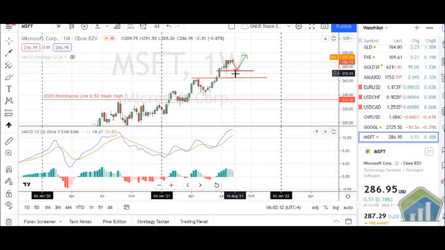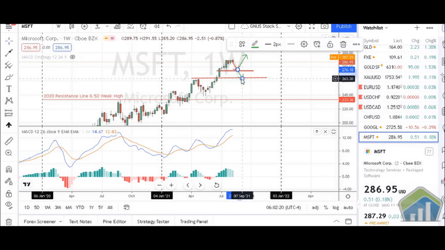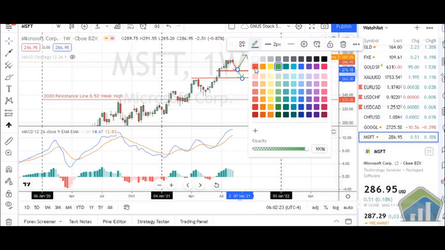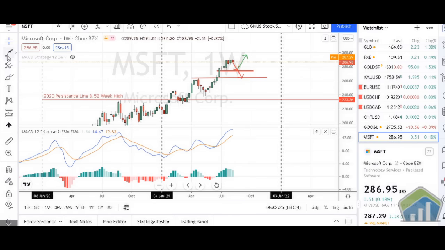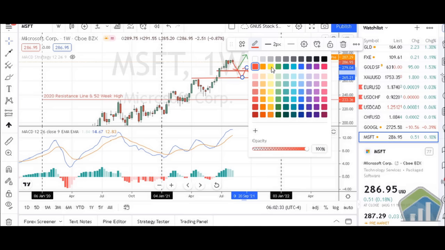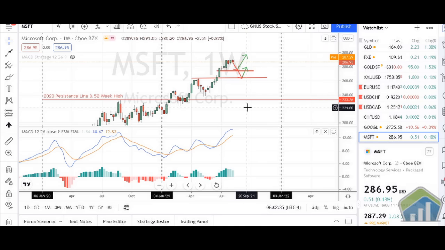So small pullback to maybe that 270 area before we start seeing it go up, or it's a possibility that, hey, it goes down a little further, turn that to red, and we start seeing a reversal at that point of it going up. You know, so it's up to you to do what you want to do with your money, but I would tell you to kind of watch what's going on with Microsoft right now for those of you who are investing in Microsoft.